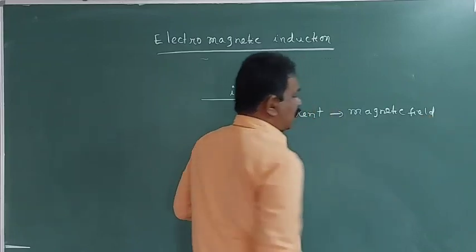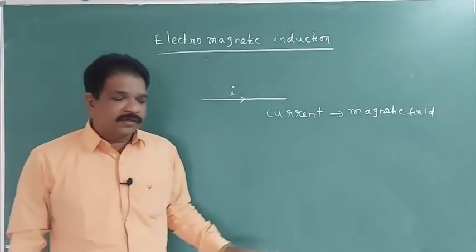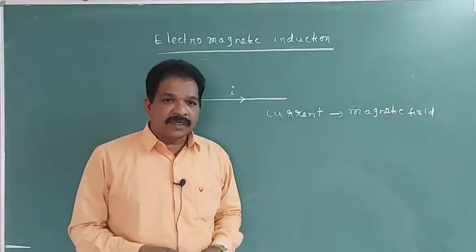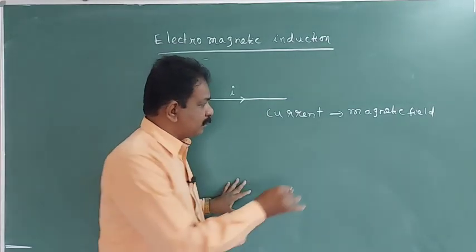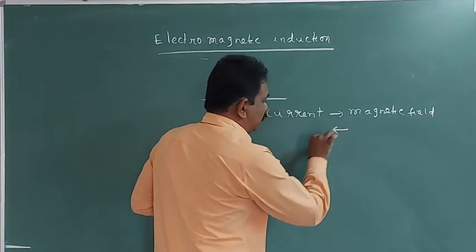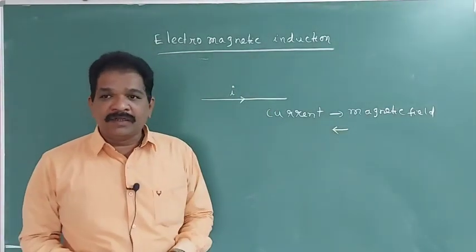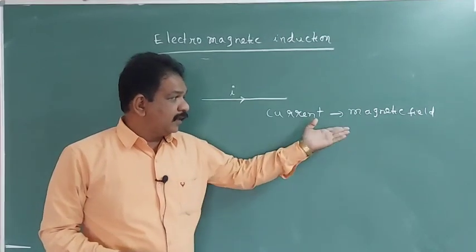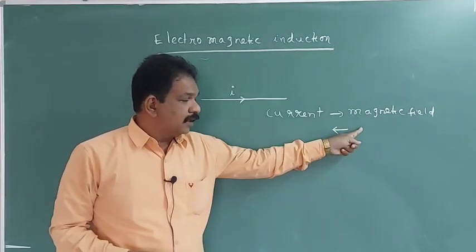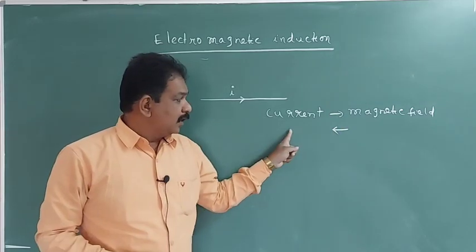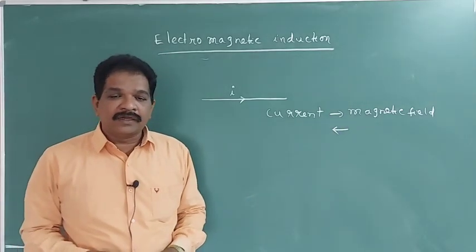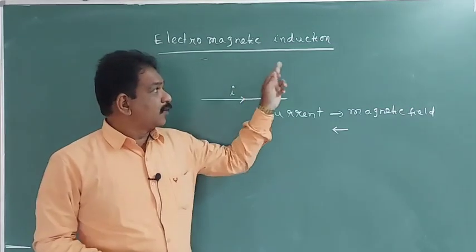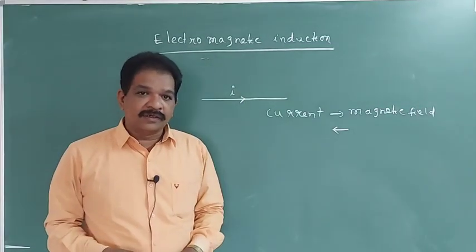Now, its converse is possible: whether a magnetic field can produce current. The reverse is possible. On that, experiments were done by different scientists, and yes, they identified that a varying magnetic field can produce current. That is the stepping stone for electromagnetic induction.